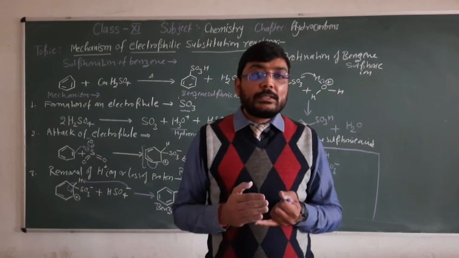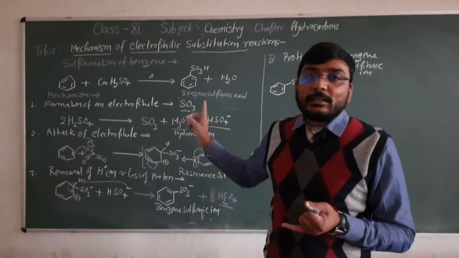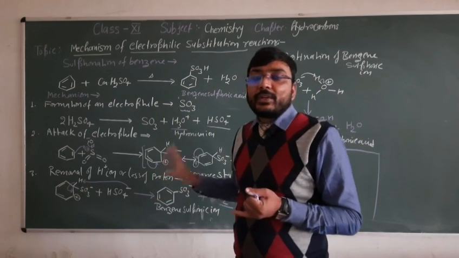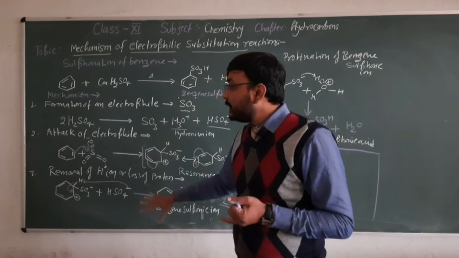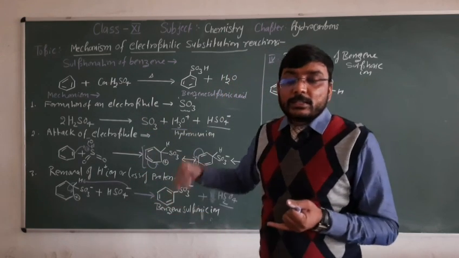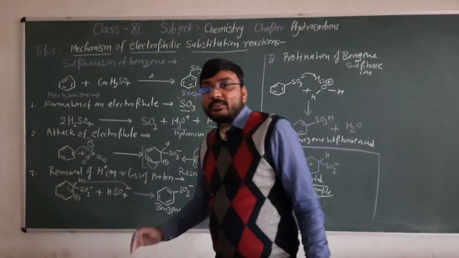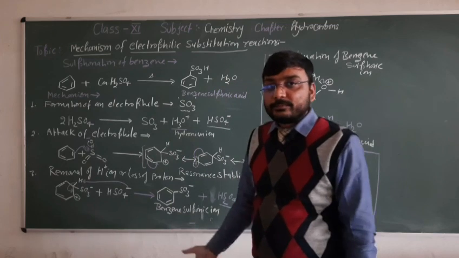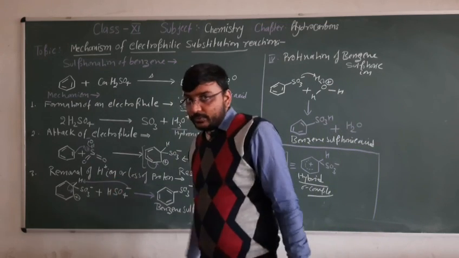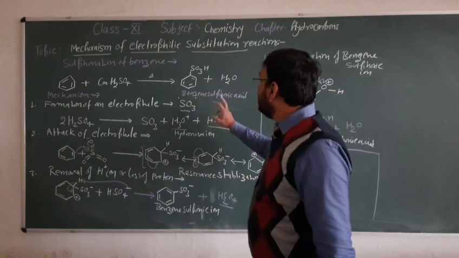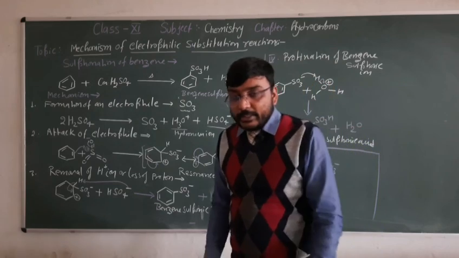We discussed that electrophilic substitution reactions are carried out in three different steps: first, formation of an electrophile, attack of the electrophile, and removal of H plus ion. If you look, the H plus ion is also like an electrophile, right? Like an electrophile, but it is not considered an electrophile. When the H plus ion is with H3O plus, the hydronium ion, then we call it the electrophile.